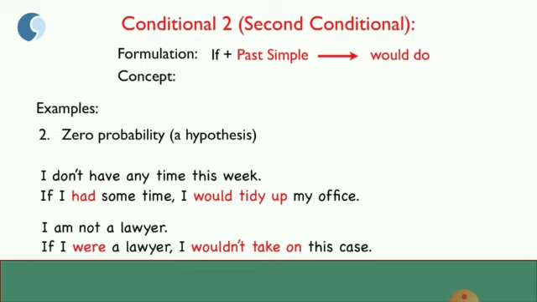Now see over here, you can note also that the correct form of the verb to be to use in conditional 2 is were for all the pronouns. In some cases was is acceptable, but it is better to keep to were to ensure that you are always correct. So that's why we have used were over here.